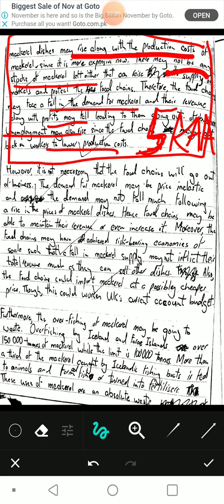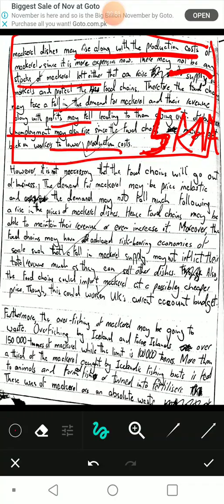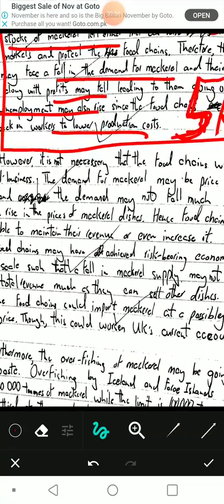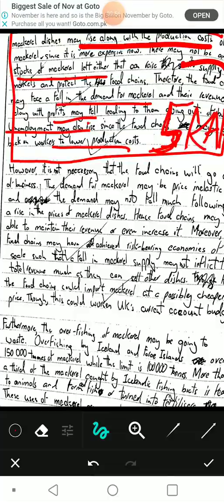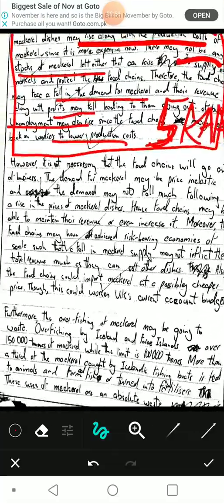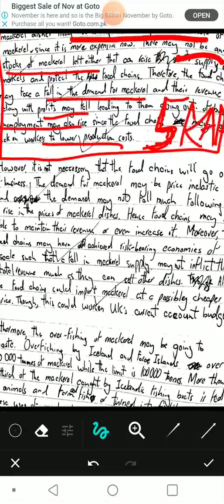It's got examples. It's got long mention, shorter mention. It's got the actual definition. Actual application of external cost. It's got everything. However, okay, so this is evaluation because the question is a 20 marker, and 20 markers require you to evaluate. They require you to understand the other side. However, it is not necessary that the food chains will go out of business. Okay, just an introductory statement. Nothing special here. The demand for mackerel may be price inelastic. There you go.